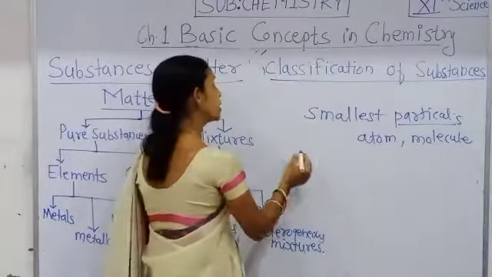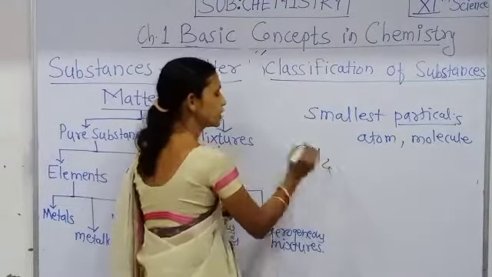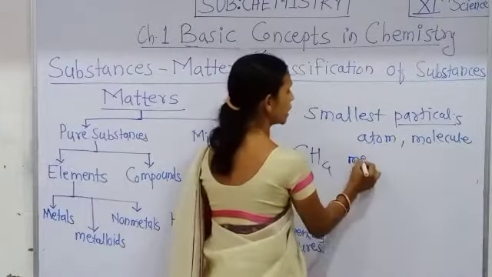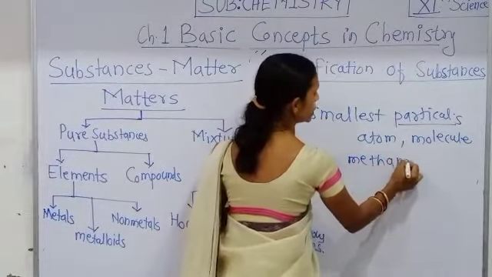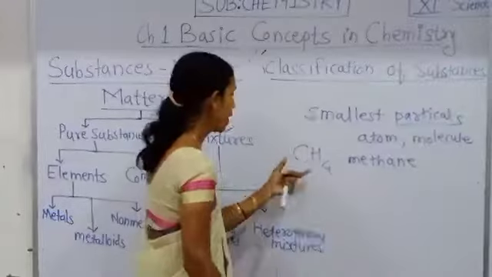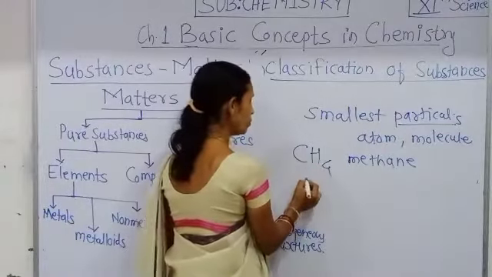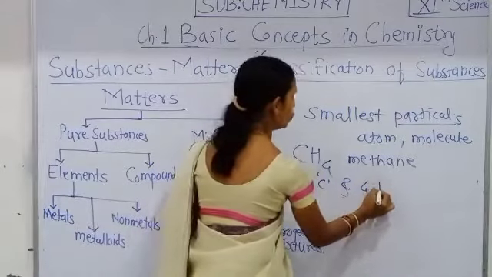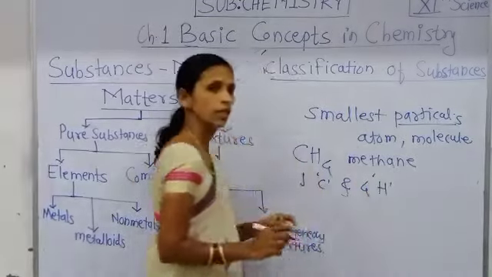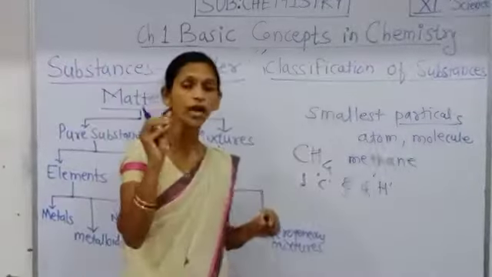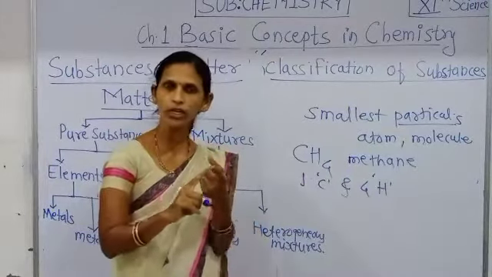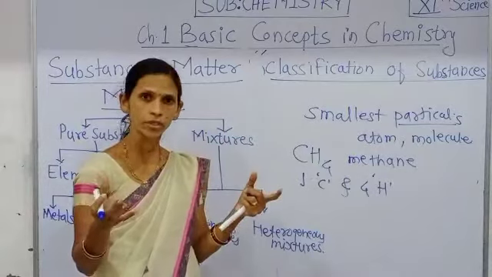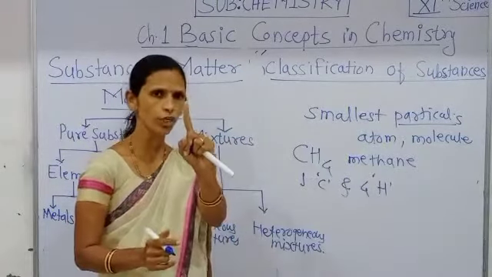Like that, there are a few more examples I am going to discuss about atoms and molecules. That is methane gas. All of you have studied methane gas, CH4, which is an alkane, and methane is made up of one carbon atom and four hydrogen atoms. There are a total of 5 atoms, and they form one molecule.